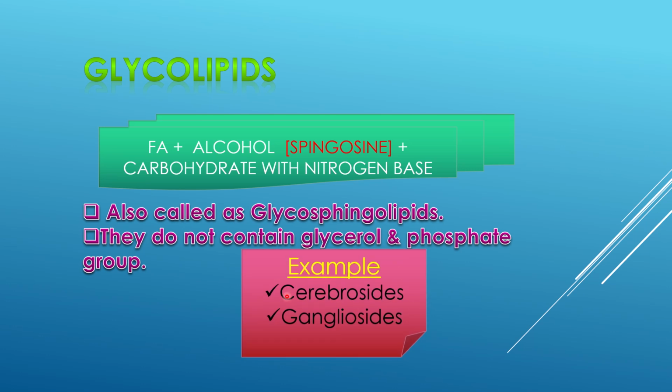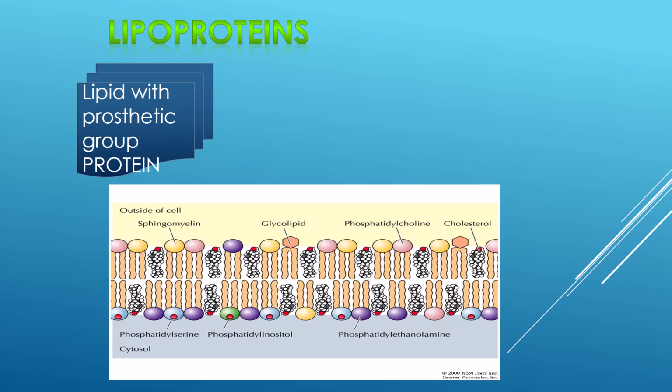Examples are cerebrosides and gangliosides. In nervous tissues, they are abundantly present. Deficiency of these lipids will lead to disordered brain development.